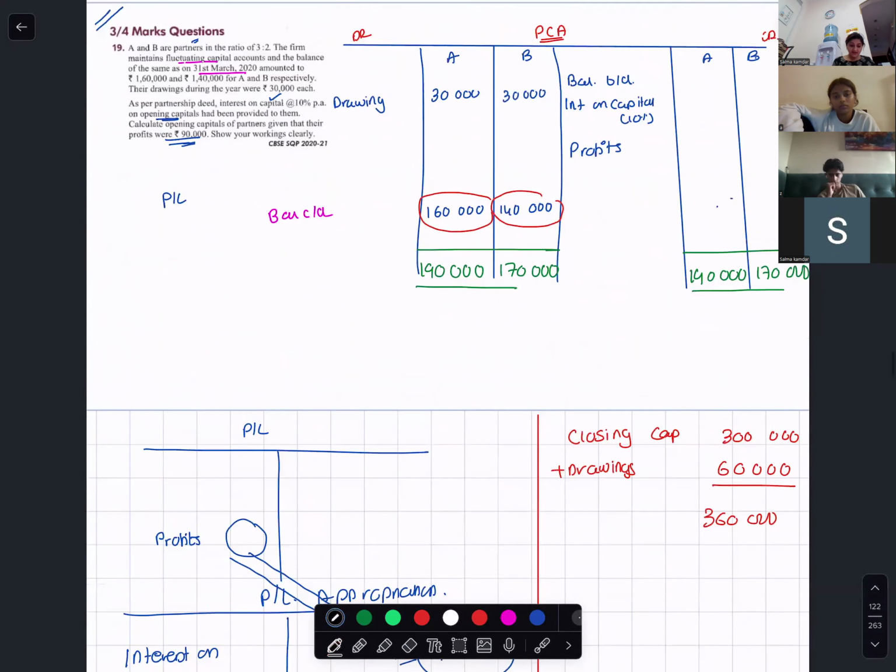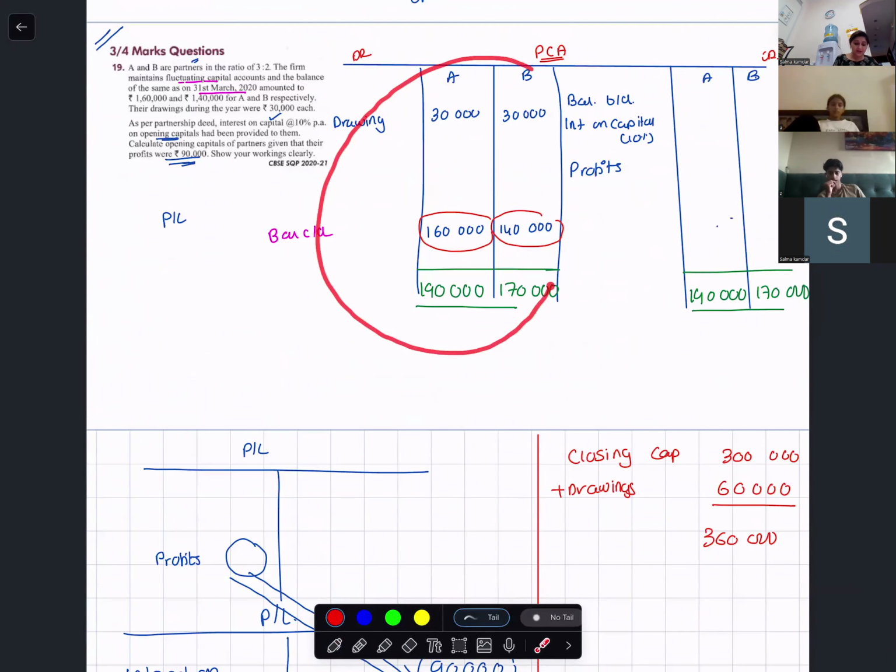Understand? The debit side total is this much: 190, 170. If I add 190 and 170, it becomes 360,000.